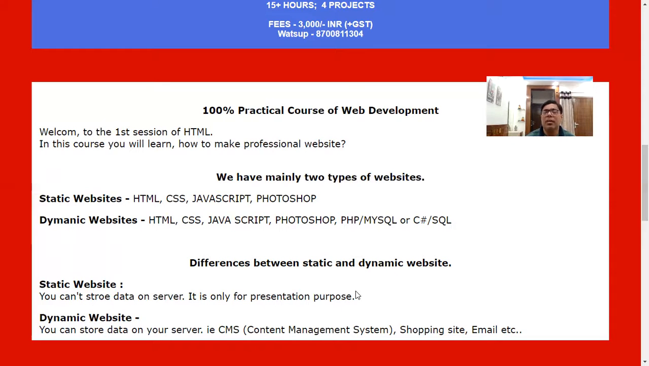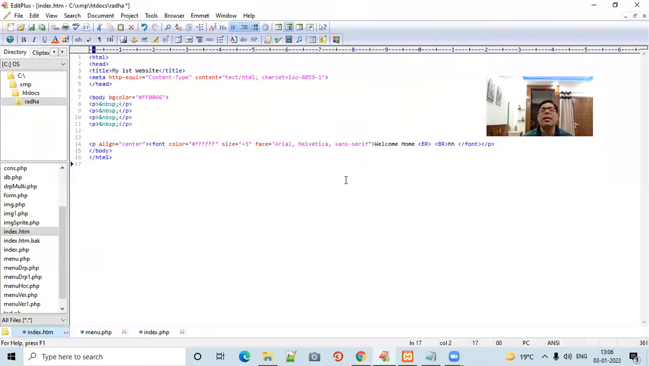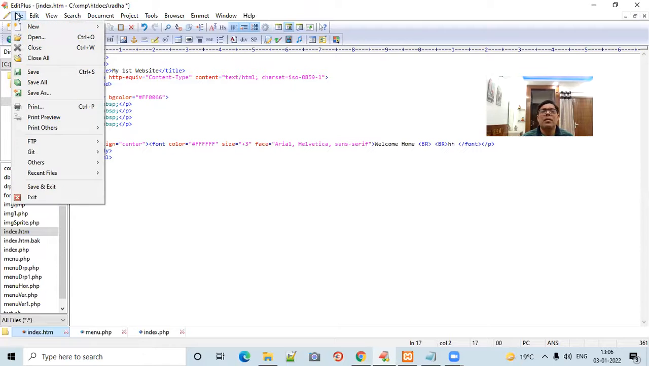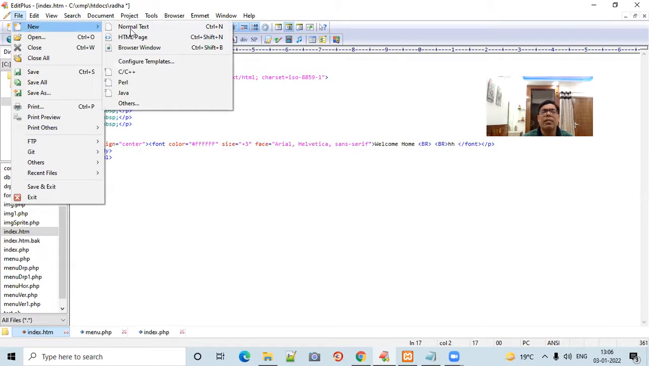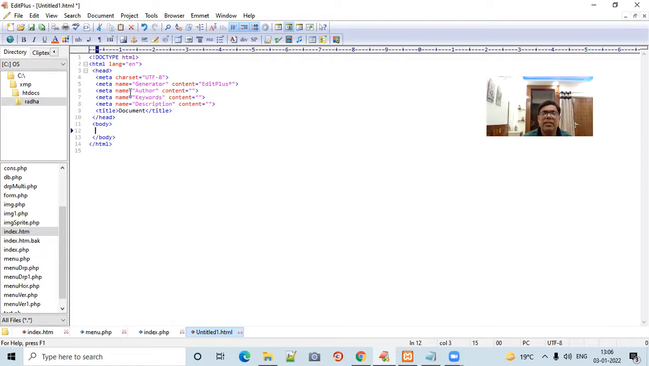Now I will tell you the first markup language, that is your HTML. How can you start your first HTML script? You can use a simple piece of software, EditPlus, a freeware that you can easily download. Go to File, make a new HTML page. You will get everything: doctype, html, head, title, head, body, and html.